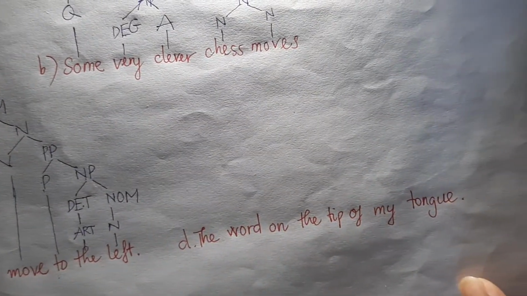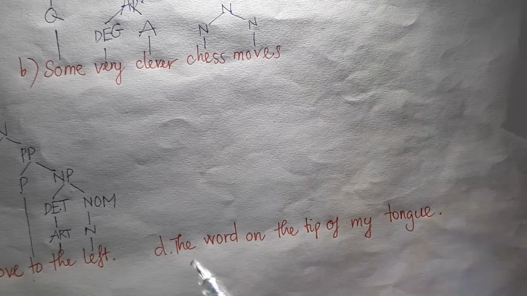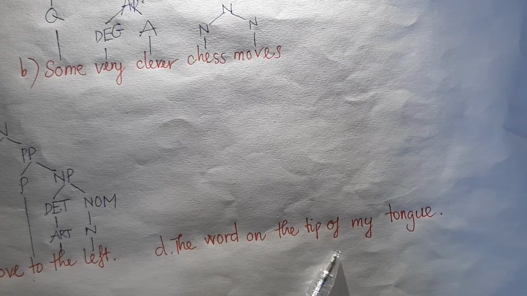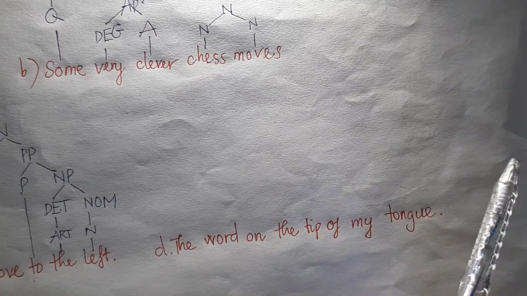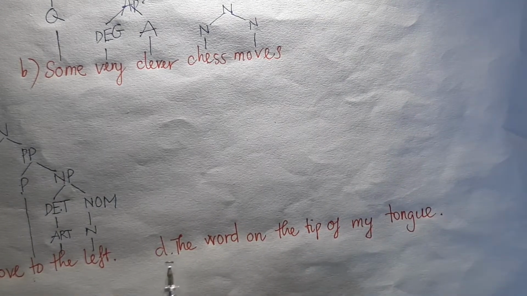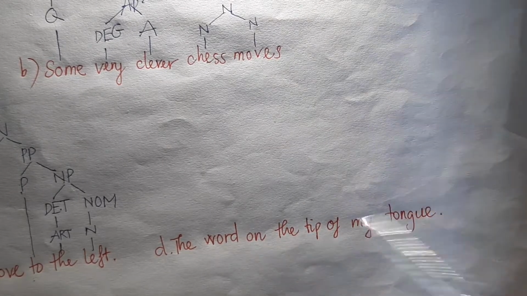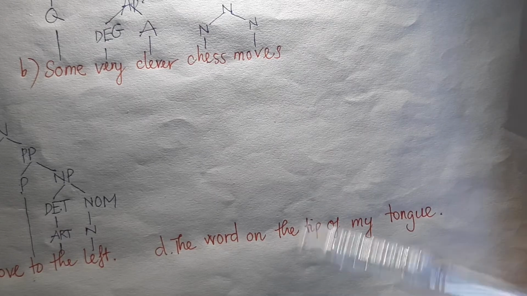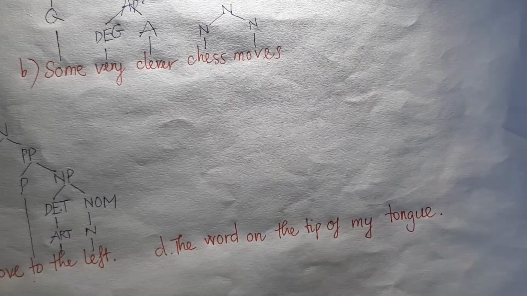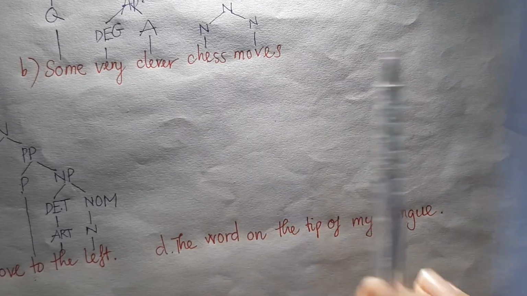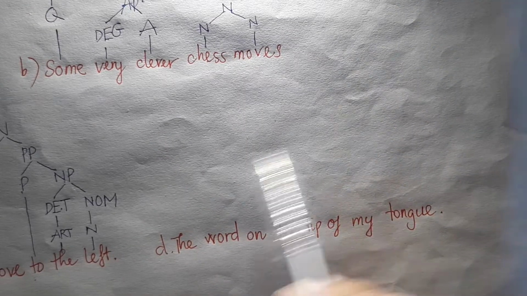So let's move to example D. The word on the tip of my tongue. I think that example D is quite easier than C, but it has no possessive over there. So we are doing chapter 7, so remember this belongs to determiner, nominal, noun phrase. Exactly.